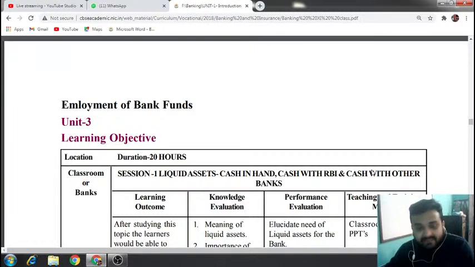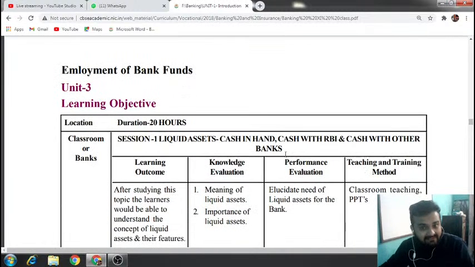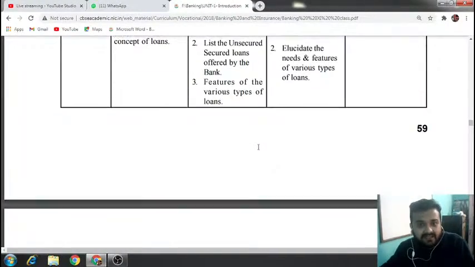Then in the second chapter we dealt with the different types of accounts: saving, recurring, current. In this chapter we are going to see the different types of funds that a bank has. Funds means money. So we will deal with the different types of funds, the money they have, and where they allocate this money for the betterment of the business. Understood?